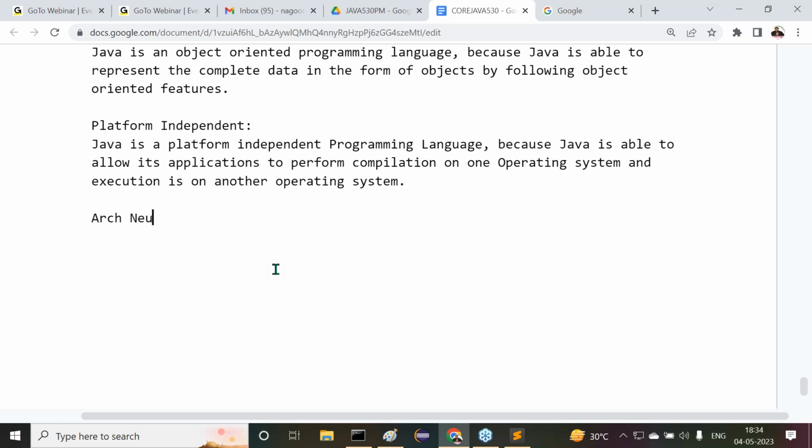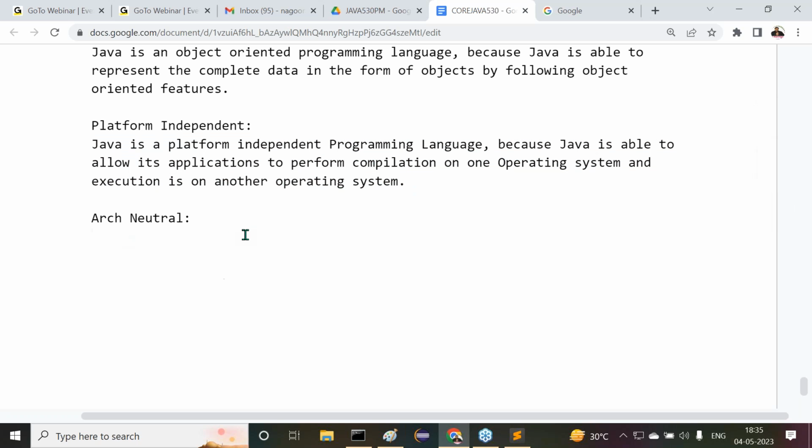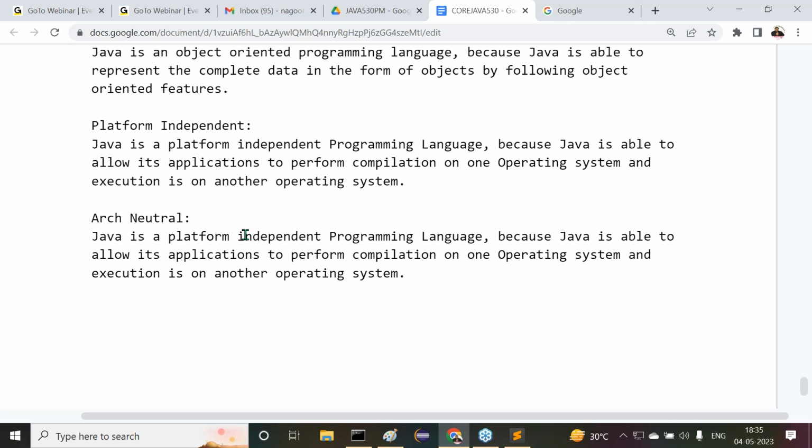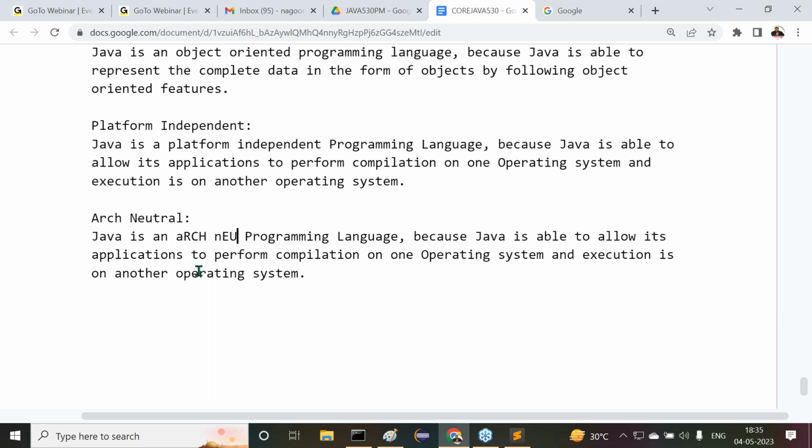Next one is what there? Architectural neutral programming language. This is very much similar to platform independent, but where operating system is not the concept, there we have to take the hardware system. Hardware independent is nothing but architectural neutral. Java is an architectural neutral programming language.